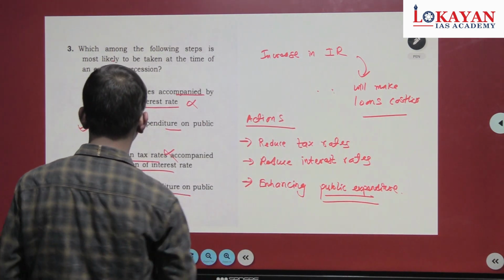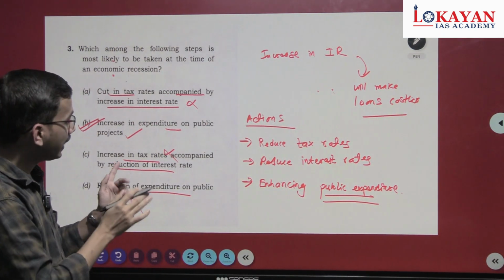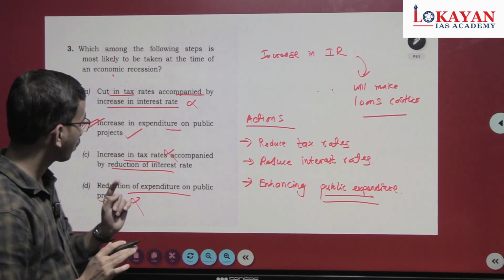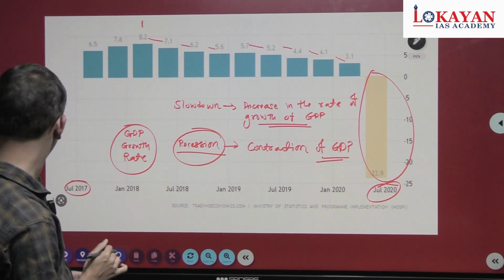Okay, so B is the correct answer. Understood why the remaining options are wrong. Okay, let's move to next question.